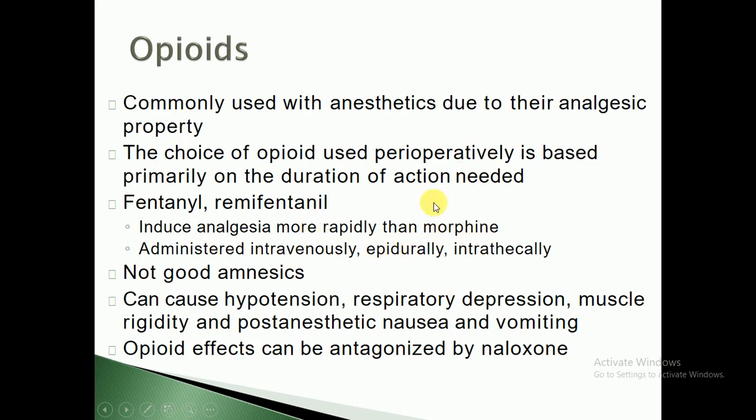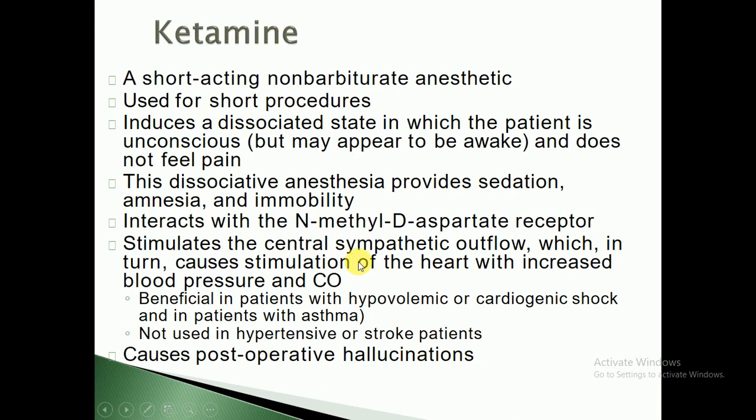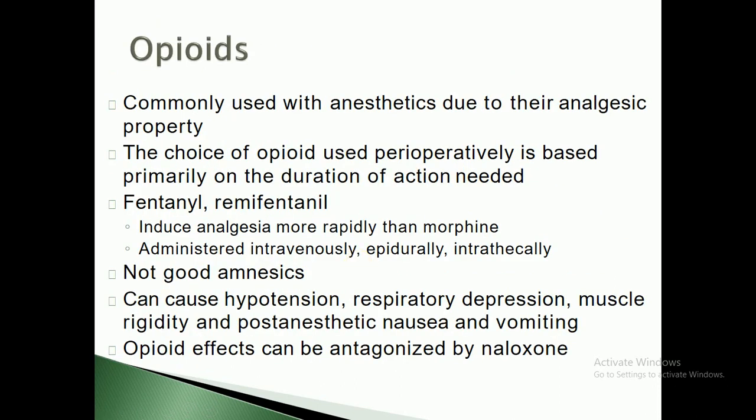Morphine is one of the potent analgesics, but due to some adverse drug reactions, morphine causes respiratory depression and hypotension. So morphine is now avoided and cannot be used in anesthesia. The others can be administered intravenously, epidurally, and intrathecally.